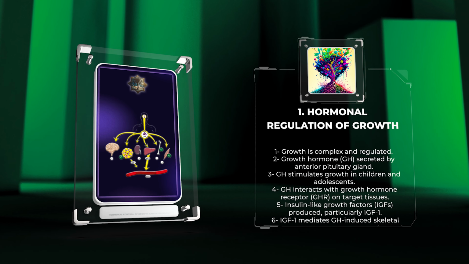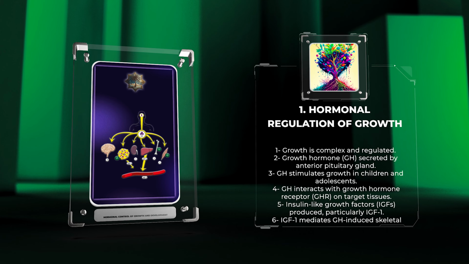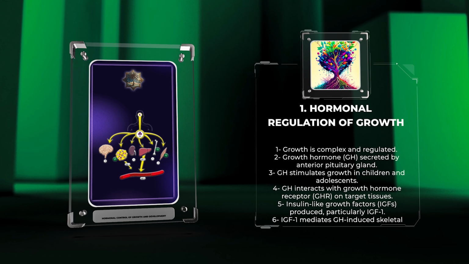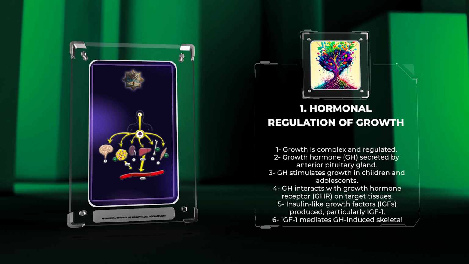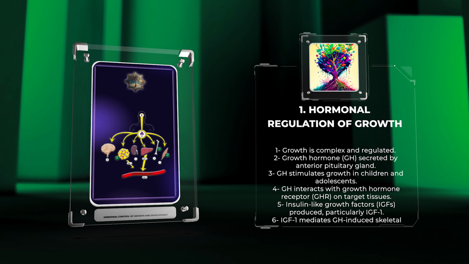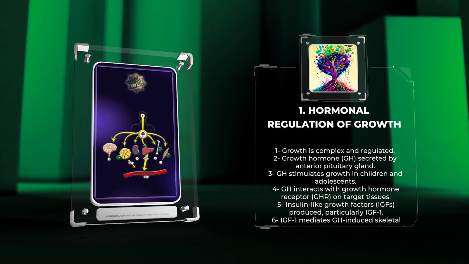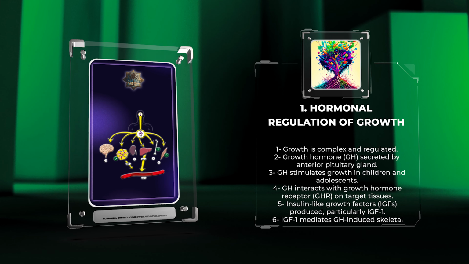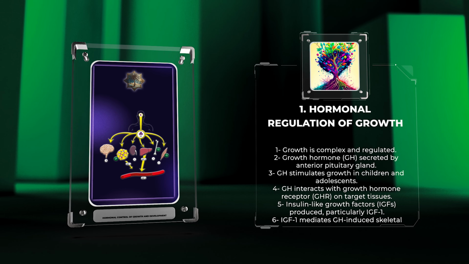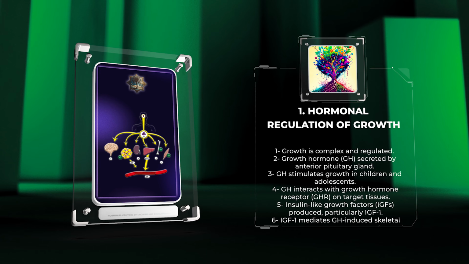The growth hormone, GH, secreted by the anterior pituitary gland, plays a crucial role in stimulating growth in children and adolescents. GH exerts its effects through its interaction with the growth hormone receptor, GHR, present on target tissues, leading to the production of insulin-like growth factors, IGFs. These IGFs, particularly IGF-1, serve as major mediators of GH-induced skeletal growth.